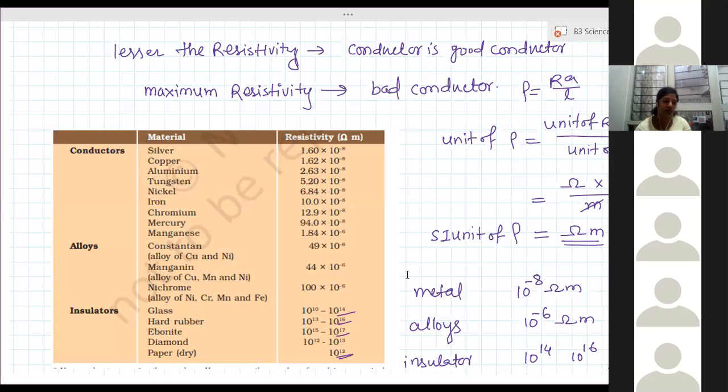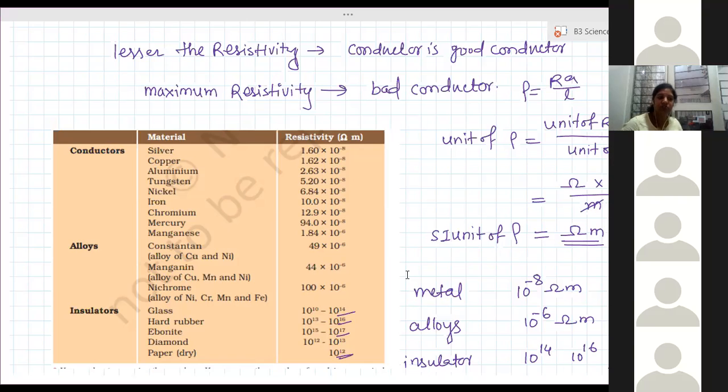Now you need to know, in a bulb, whatever filament we are using should have the property of high melting point. Because when the current is passed to produce light energy, it has to first produce heat energy. A larger value of heat should be produced, then only that heat energy will be converted into light energy. So the substance should not melt at that high amount of heat.